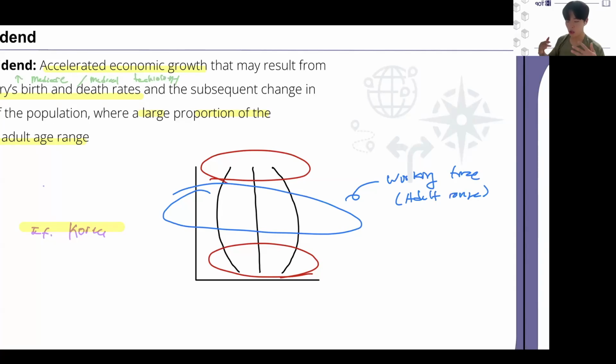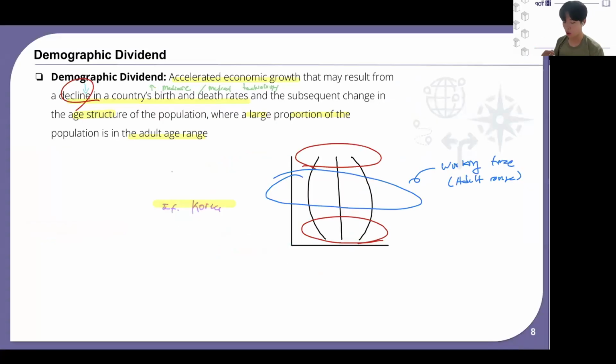And obviously, an increase in the population where there are more people in the adult age range, the working force, quote unquote, right? AKA, also known as the working age, the working force, that obviously contributes to the country's economic growth, right? So more people in the adult age range would equal economic growth. And that's why the country benefits economically from demographic dividend, okay?